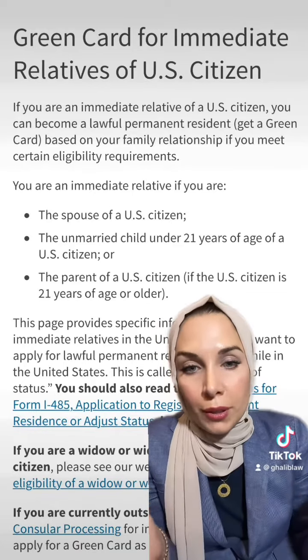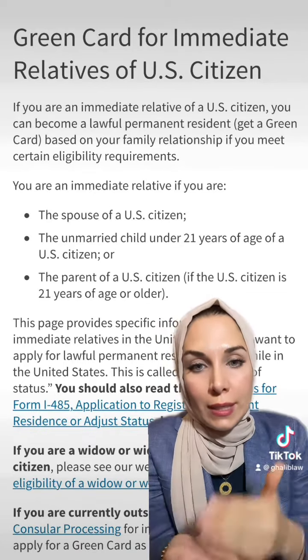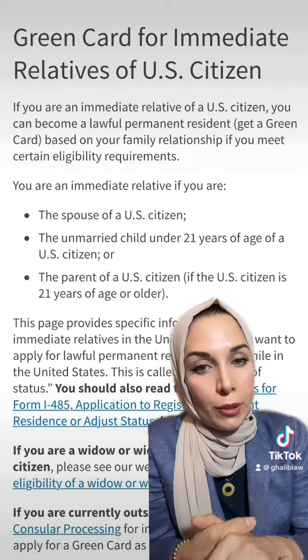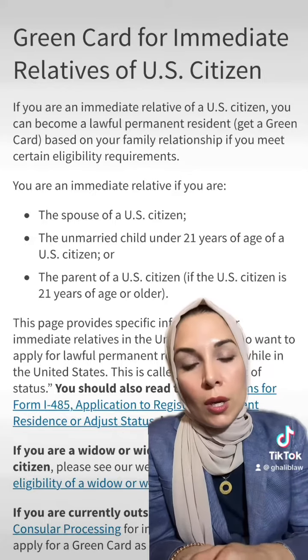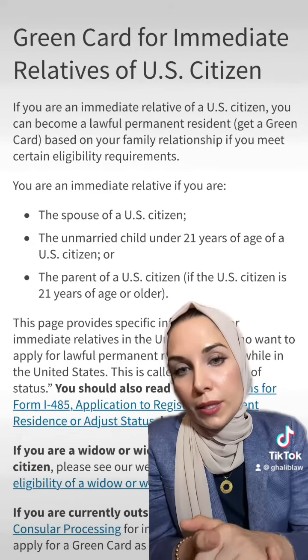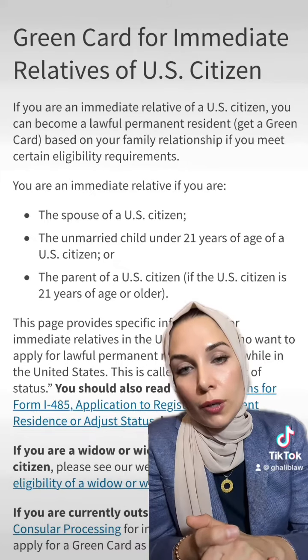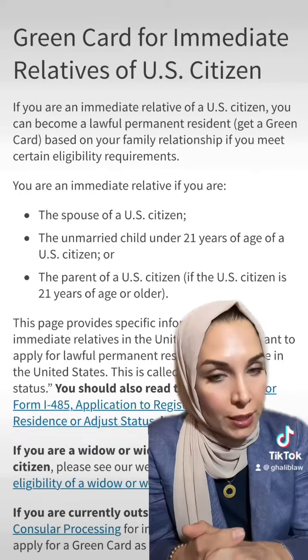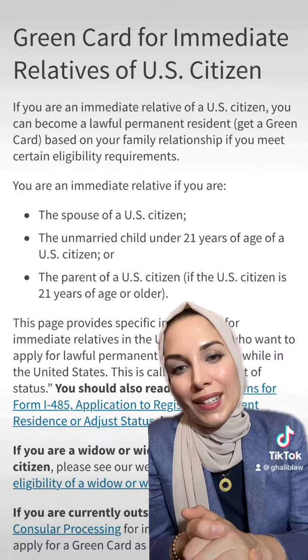They sound different, but ultimately they both result in the same end result, which is a green card for your family member and permanent residency, hopefully for them to be able to stay and live and work and be with you as a U.S. family member indefinitely. And also they would be eligible for citizenship, and we'll talk about that again in another video.